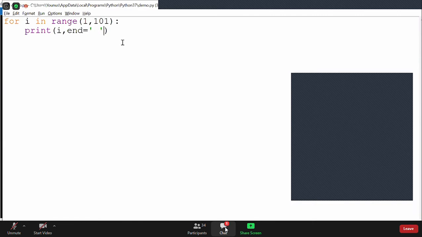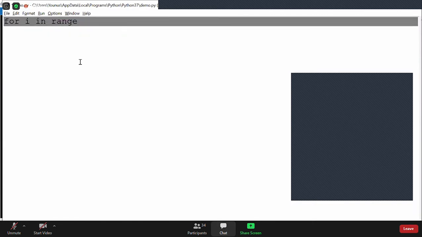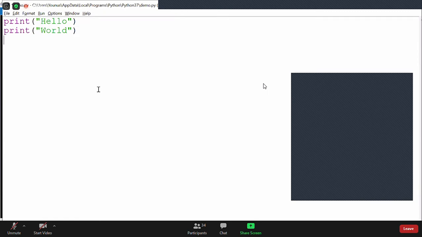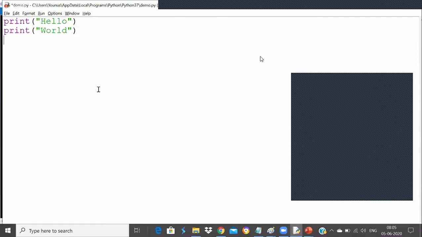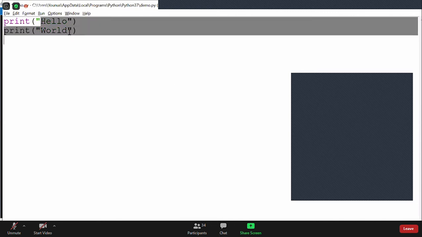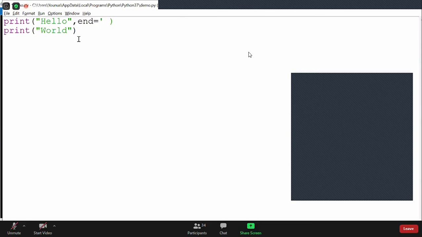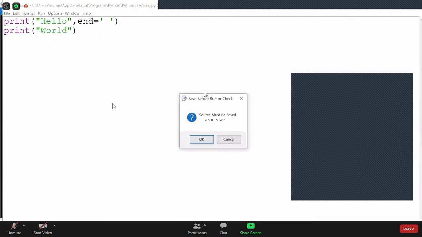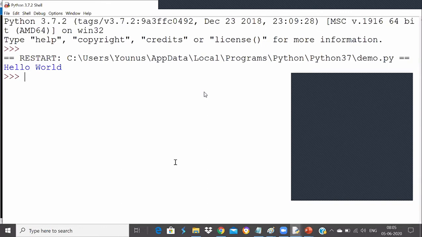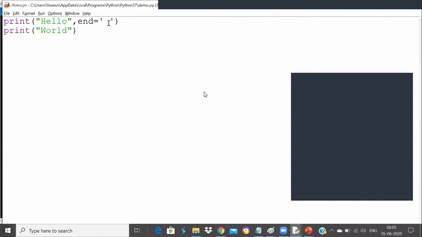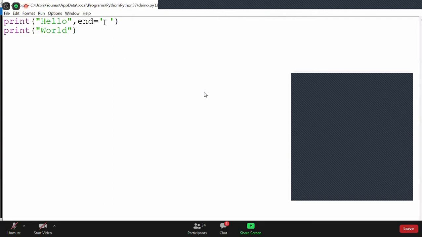Now let's get back to our previous example, in which we printed hello world. That's what Anjali's question was: can I print hello world in the same line? Yes, you can. What you can do is say end is equal to a space. Then hello world will be printed in same line. This can be an interview question. Understood everyone? Instead of backslash n, you're telling it to please print a space.